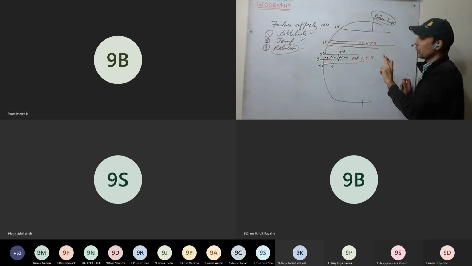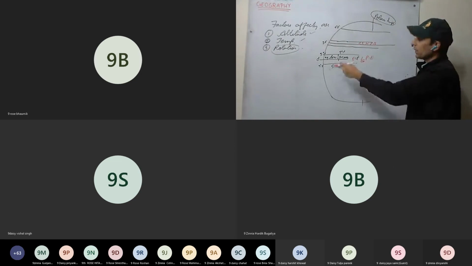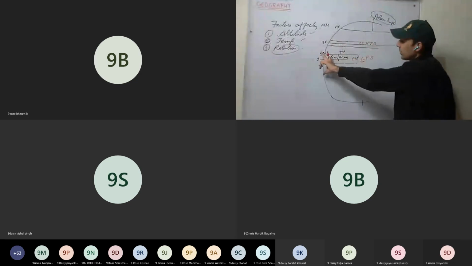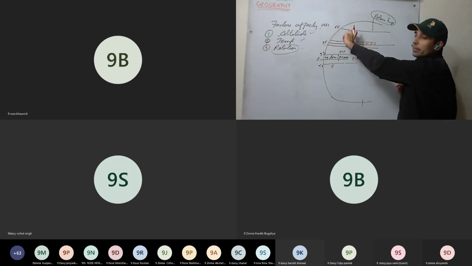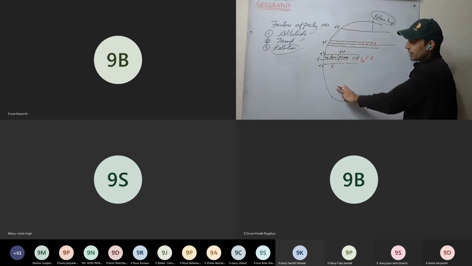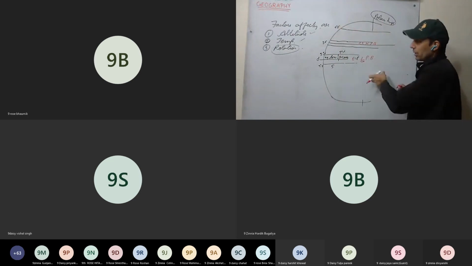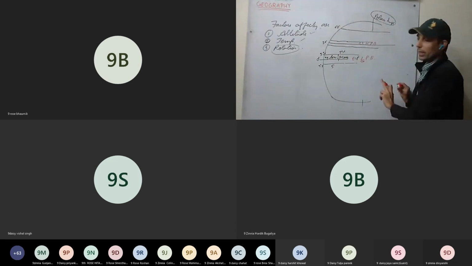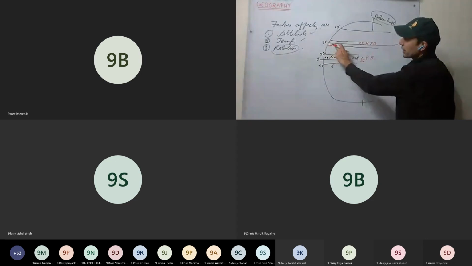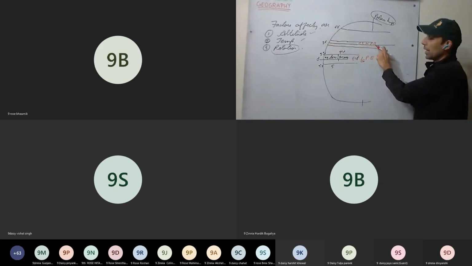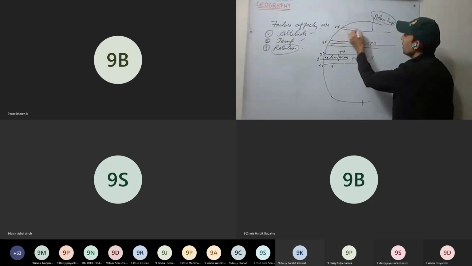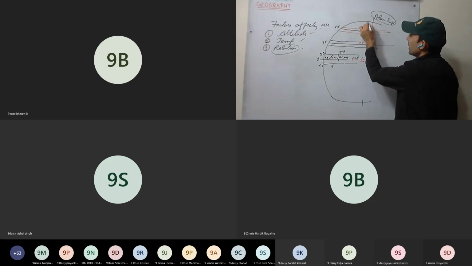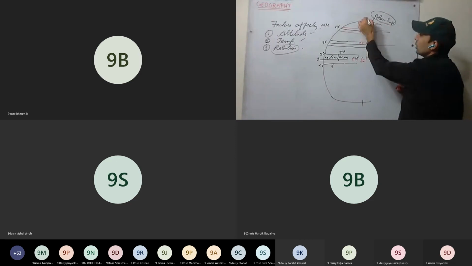This we already discussed based on the temperature zonation. Based on the temperature, we did the zonation of the earth. Tropical zone is between the tropics, and between the tropic and the Arctic and Antarctic circles was the temperate zone, and beyond it was the frigid zone. Now around 30 degrees, near the tropics, we have the subtropical high pressure belt. Here we have the temperate low pressure belt, and here we have polar high.